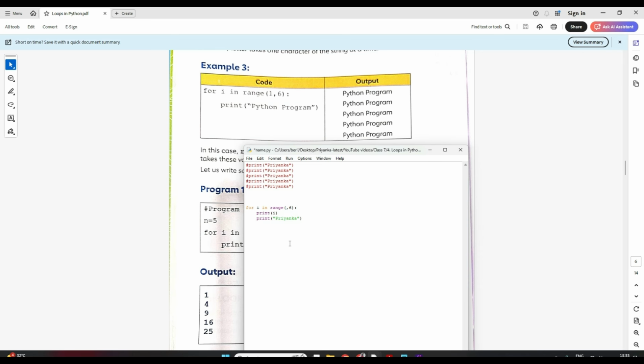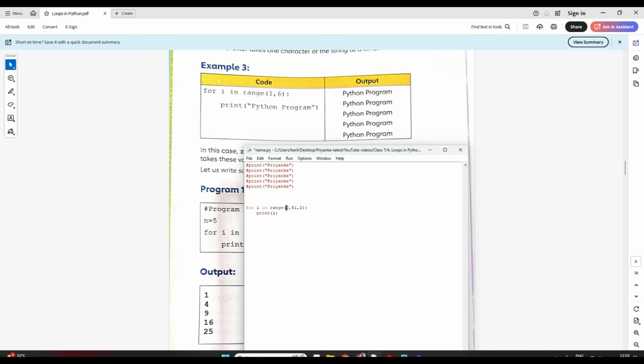So how will I do? My range will start from 2, it will go till 51 in the step of 2, right? And I'll print i. Now I am removing my name, I don't want to print the name.